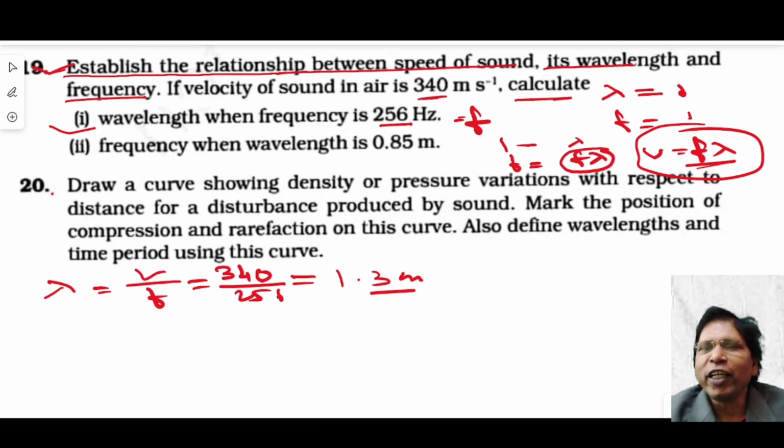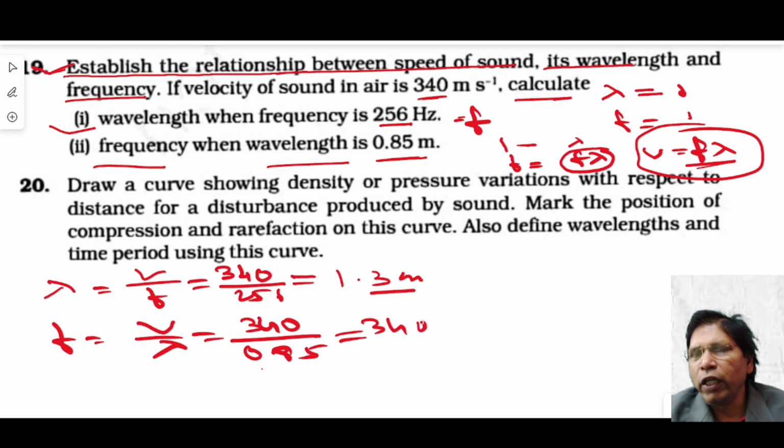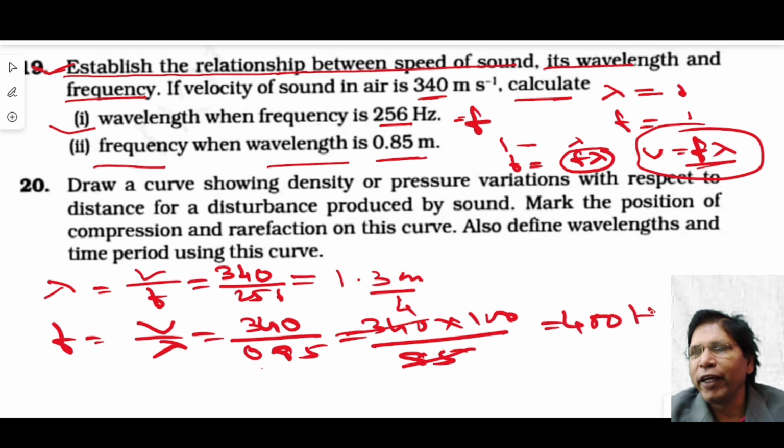Understood? Now the second question: find the frequency when the wavelength is 0.85 meter. Now you know frequency f equals V by lambda. Look at this. V is 340 and lambda is 0.85 meter. So this is 340 into 100 divided by 85. Now this and this is the 4. Therefore, the frequency of the sound wave is 400 Hz.